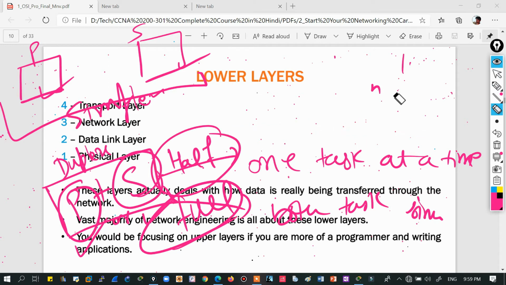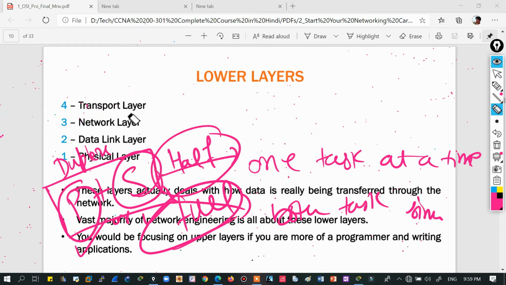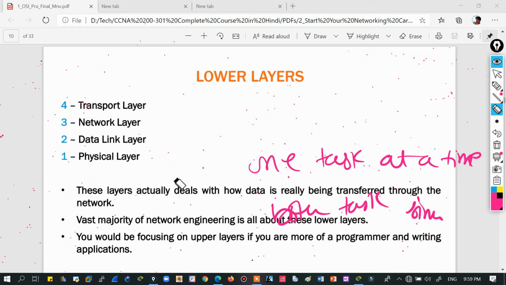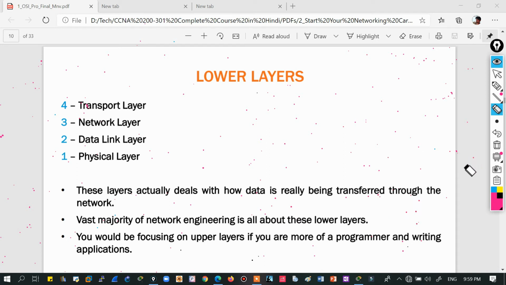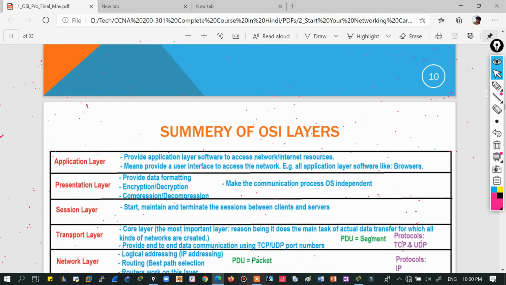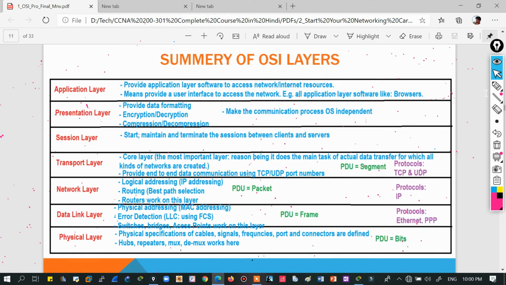These data modes are decided at the physical layer. This is the phenomenon of which layer? The physical layer of the OSI model. Which devices work on OSI layer 1? Connectors, cables, multiplexers and demultiplexers. A hub is a network device which works on layer 1, as do repeaters.